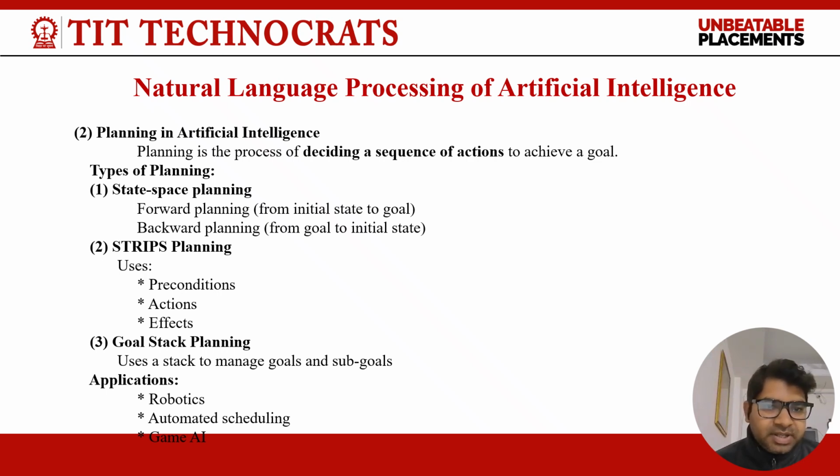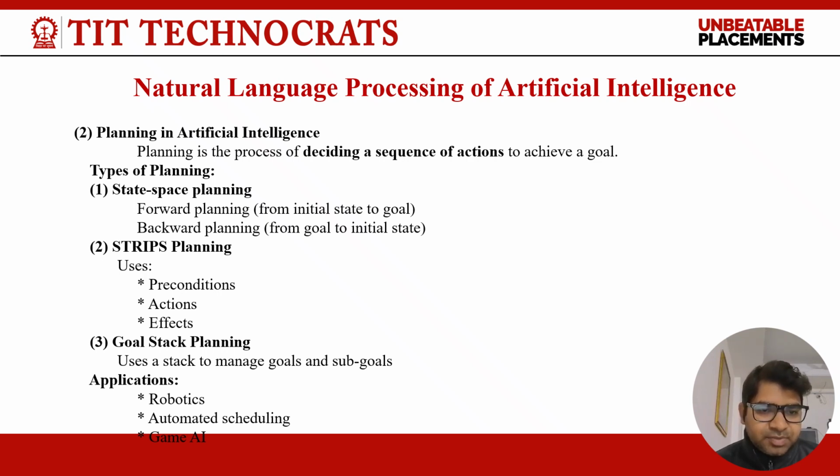Now, planning in artificial intelligence. Planning is the process of deciding a sequence of actions to achieve a goal. Types of planning. First one is state space planning and STRIPS planning. In state space planning, forward planning goes from the initial state to the goal. Backward planning goes from the goal to the initial state.